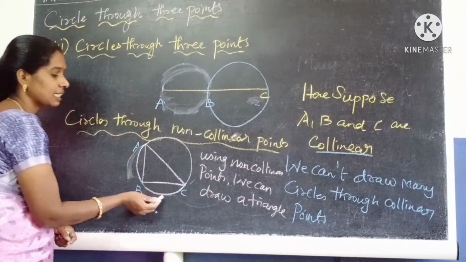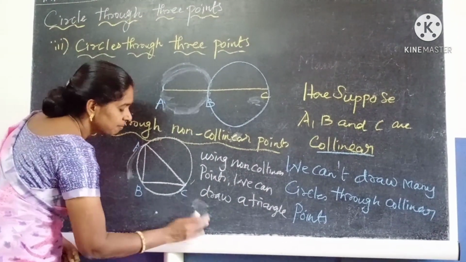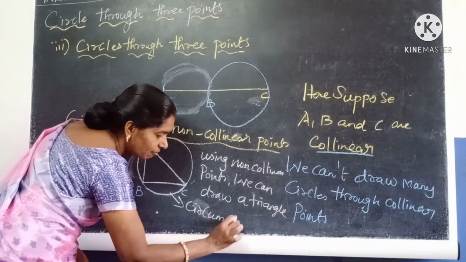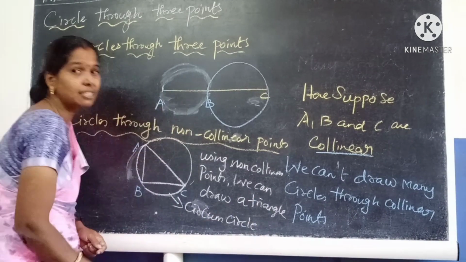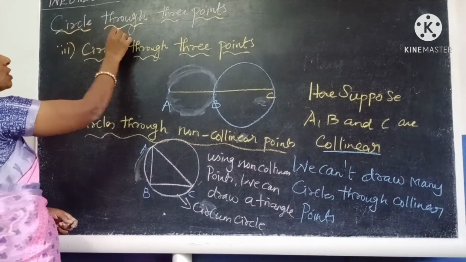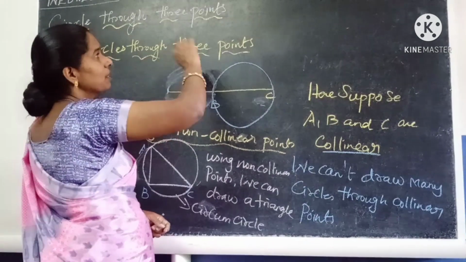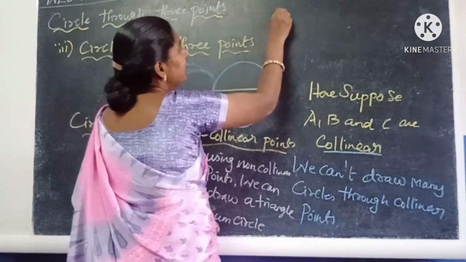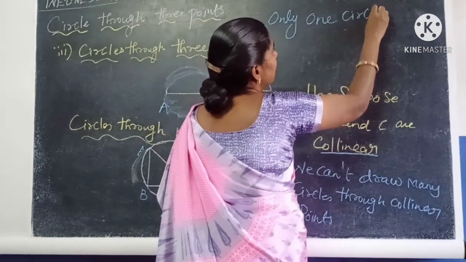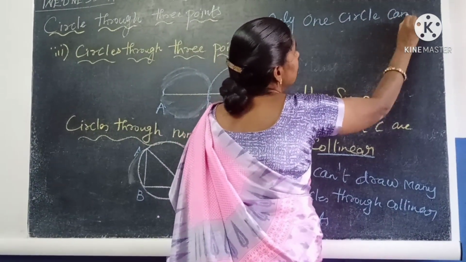What is the name of the circle? Circumcircle. The circle which passes through all the vertices of the triangle is called a circumcircle. Therefore, what is the conclusion? Circles through 3 points: how many circles can be drawn? Only one circle can be drawn.